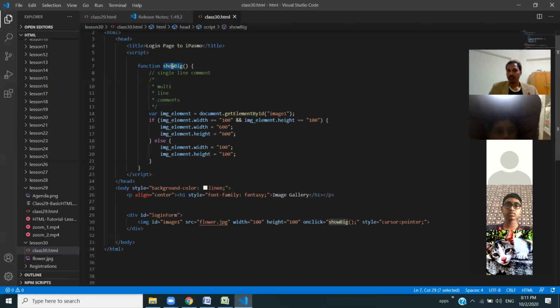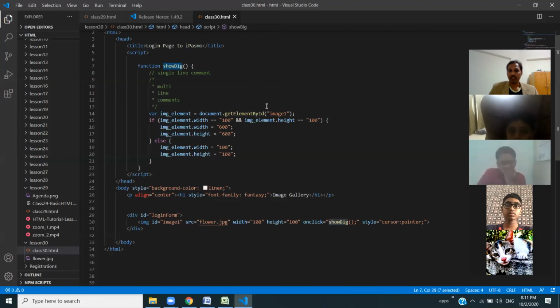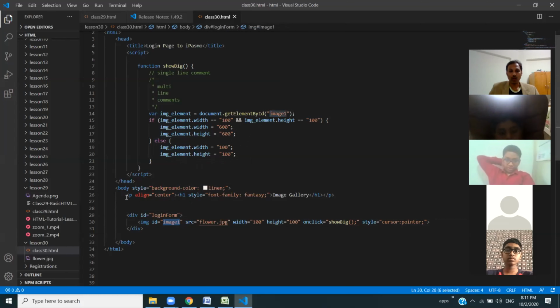Listen, Mitra, listen. So when this function is called, what steps are going to execute? I'm going to get the element by ID image1. So it will scan through the whole page and find the ID with this name, image1. Now this is the ID which has got image1, right? So it will take this content, the full content of this element, and we get it in a variable, image underscore variable.